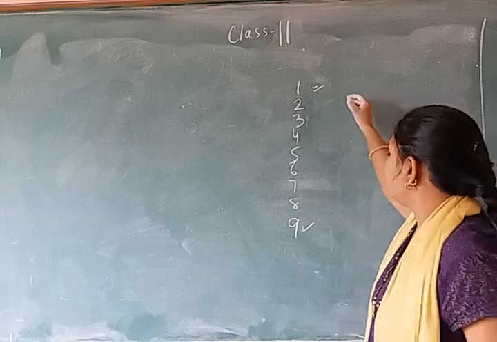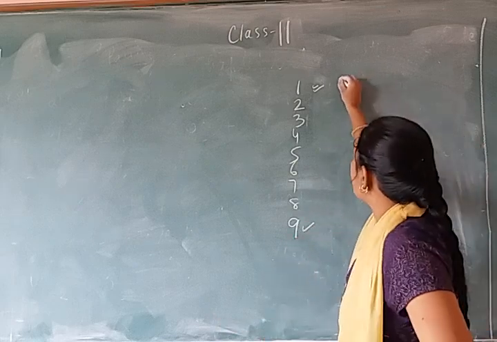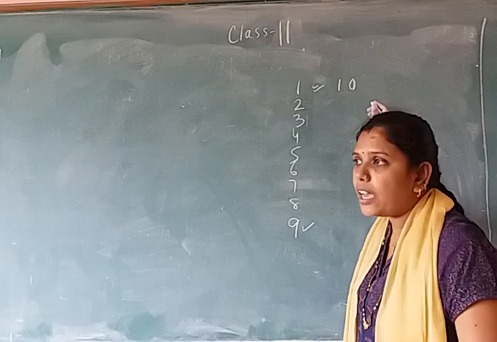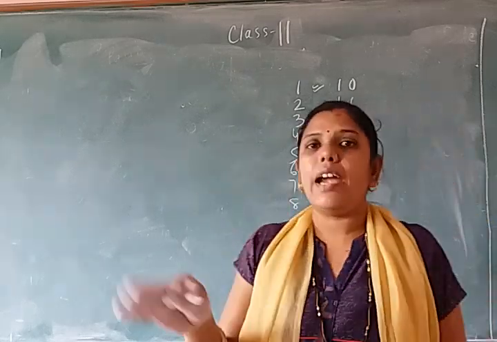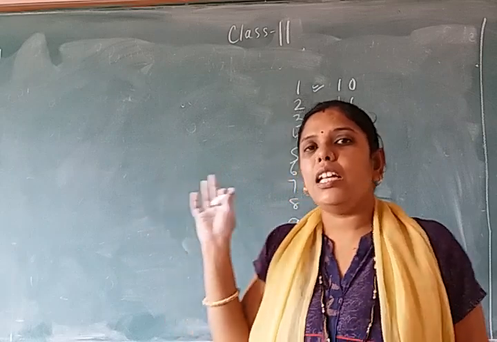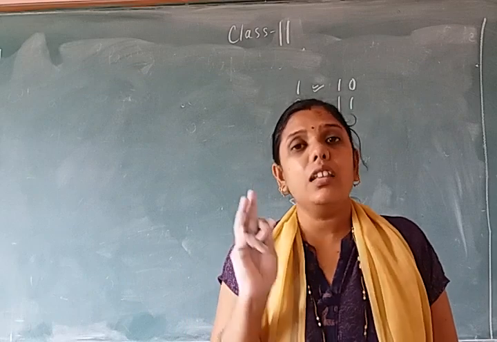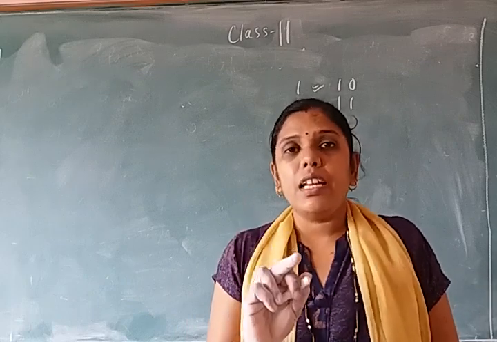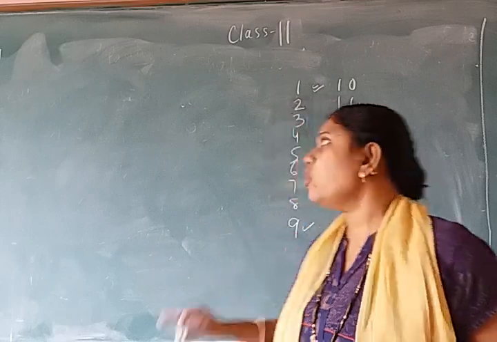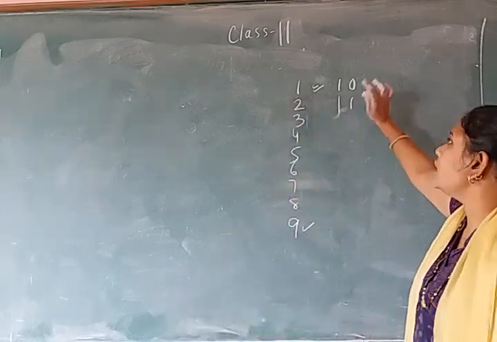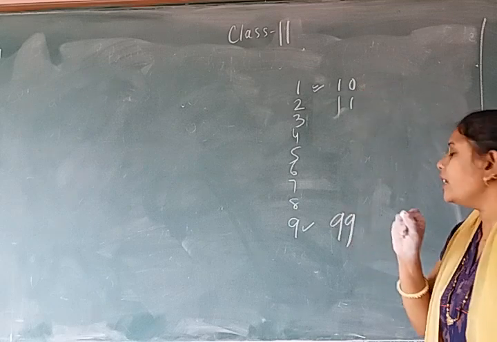Okay, now come to the next, that is 2-digit numbers. So 2-digit numbers start from 10. 10 से start होता है and कहाँ तक चलता है? 11, 12, 13, 31, 41, 90, 98, 99. After 99, how many digit number? 100 is having how many digits? 3 digits. ठीक है? 99 is 2-digit and 100 is 3-digit. So 2-digit numbers start from 10 and end at 99.